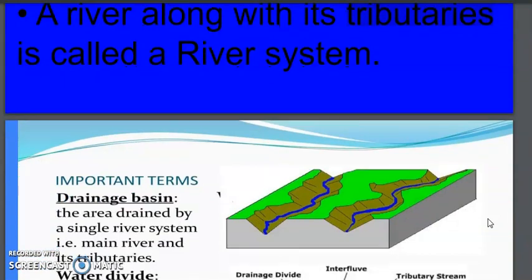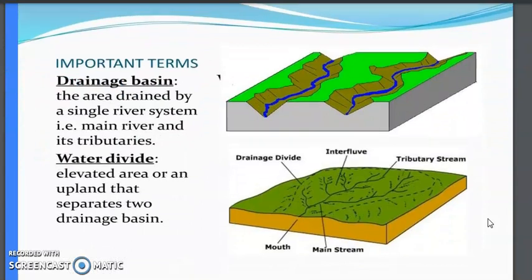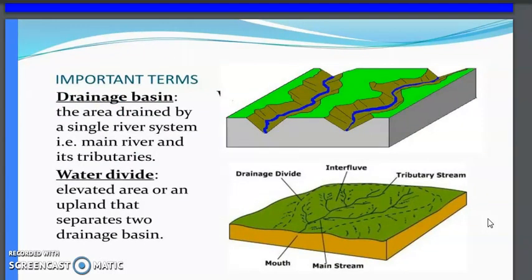Now the next thing is the drainage basin, another important topic. What does drainage basin mean? Look at this one. This is the main stream of the river, and all these small streams come from the outer area and join the main stream.